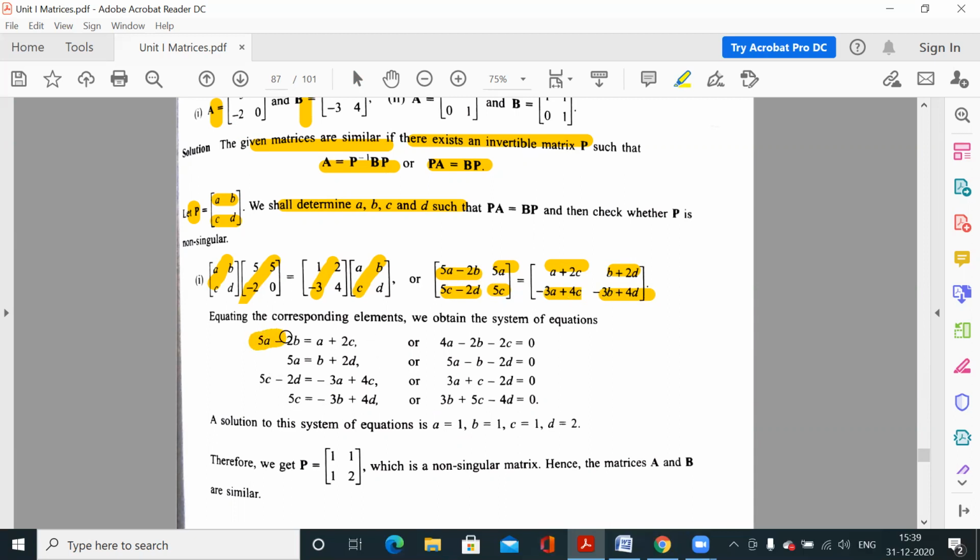So 5a minus 2b is equal to a plus 2c, and 5a is equal to b plus 2d. Similarly for the third element and the fourth element. So we have these four conditions.